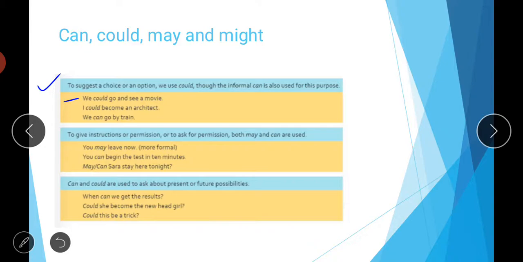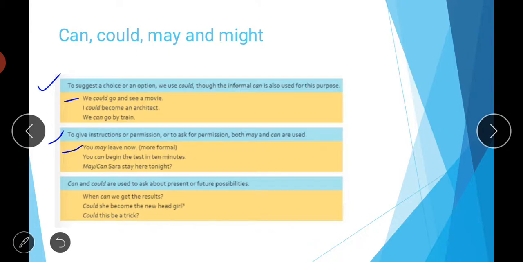Then to give instructions or permission, or ask for permission, both may and can are used. The most commonly used sentences by students are: May I come in, ma'am? May I go to the washroom? May I go to have some water? The word may is used in a formal sense, like, you may leave now. For example, when your teacher says, yes, you may leave now, this period is over, this lecture is over, you may leave now. It's a formal way of giving permission or instruction.